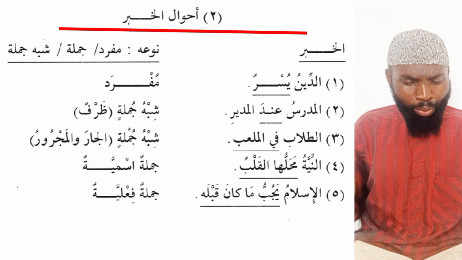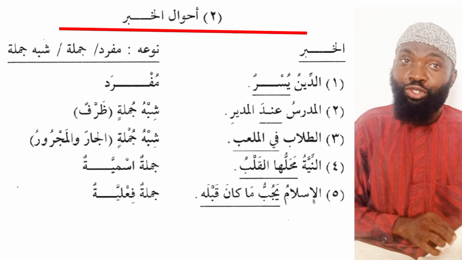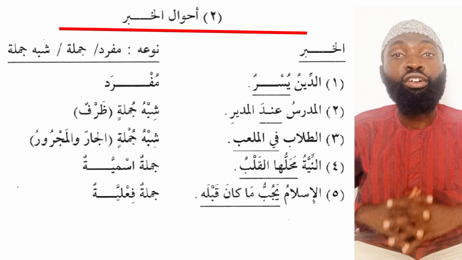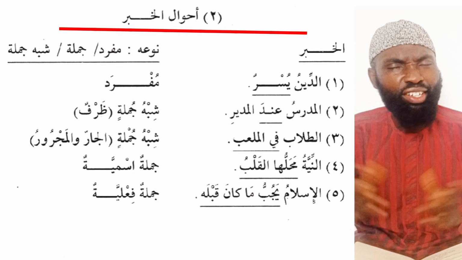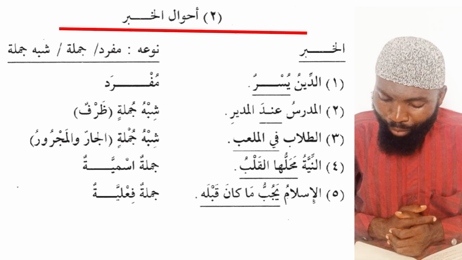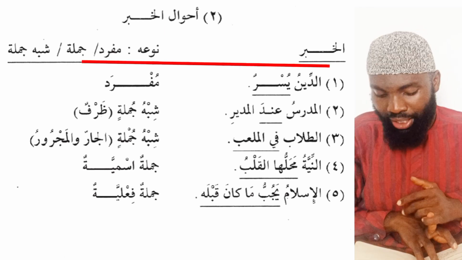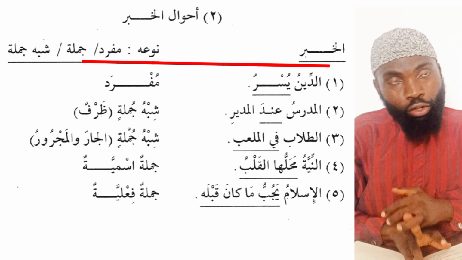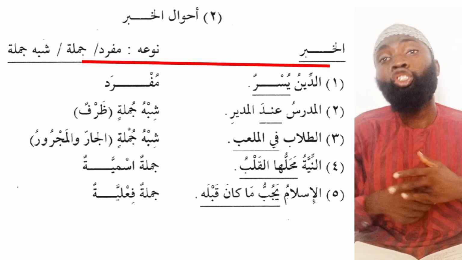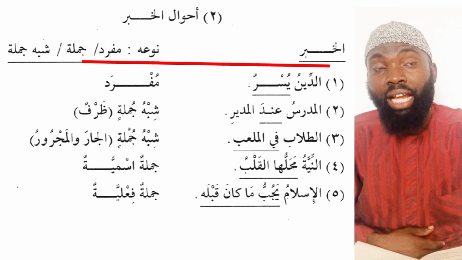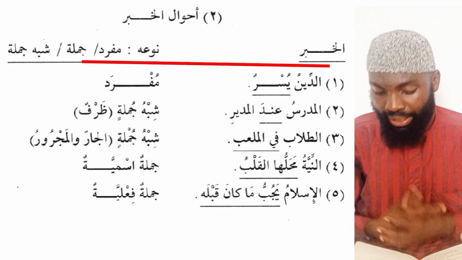MashaAllah. Now, with these basics, we can now move on to the أحوال الخبر, which is the conditions of the khabar, condition of the predicates. Here we're going to be discussing the type of khabar. Is it mufrad, a singular khabar? Is it jumla, a sentence, or shibhu jumla, a lack of a complete sentence?